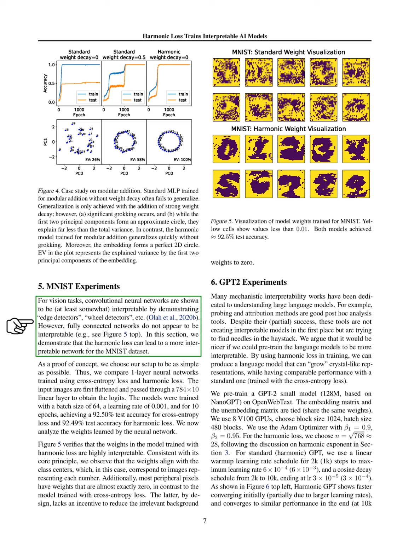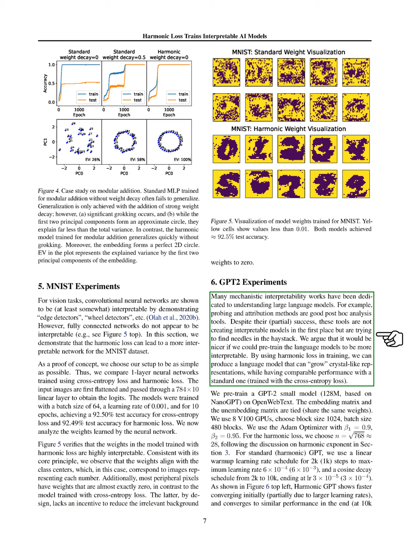In our MNIST experiments, we demonstrate that harmonic loss can enhance interpretability in fully connected networks. We compare one-layer networks trained with both cross-entropy and harmonic loss. Our findings show that the weights in the harmonic model align closely with class centers, while the cross-entropy model retains many irrelevant weights.